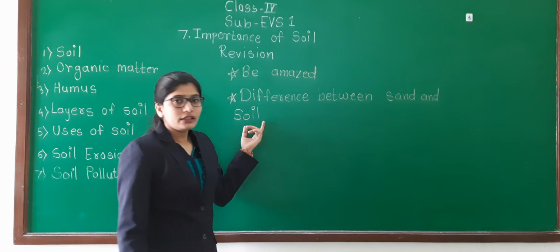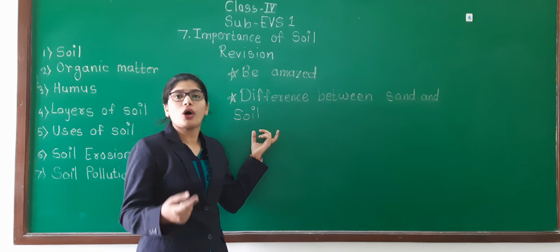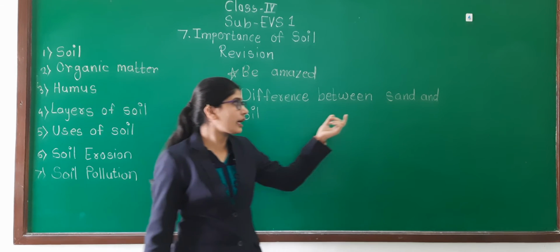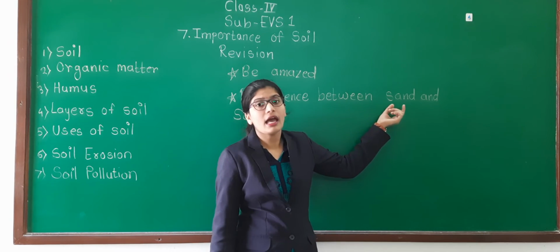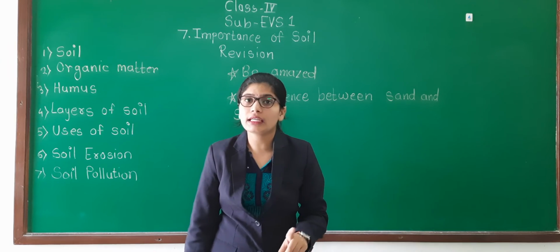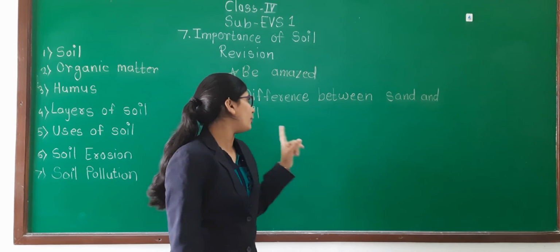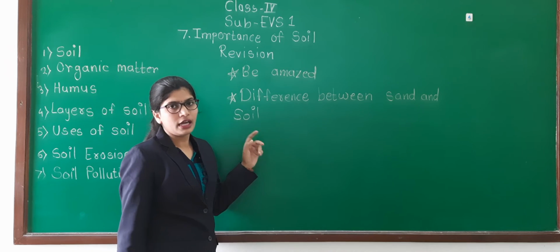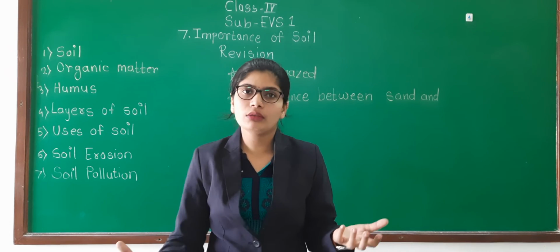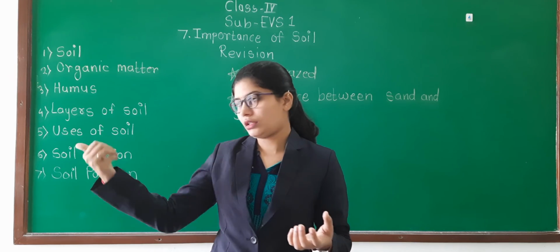Understood? Then soil we can use for crops, for farming, for plant growth, but we cannot use sand for that, as the water holding capacity of sand is less compared to soil. Take one bowl of sand, one bowl of soil, black soil, which is easily available in our area.